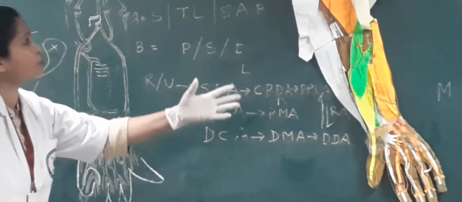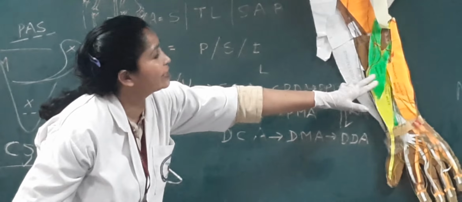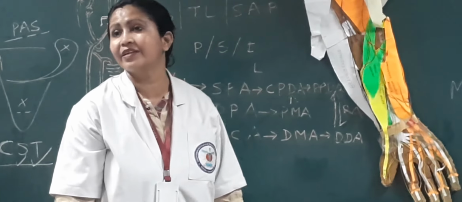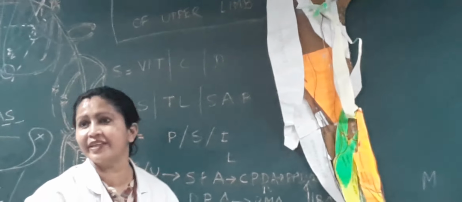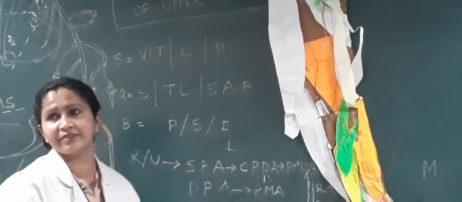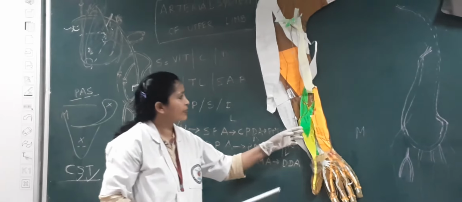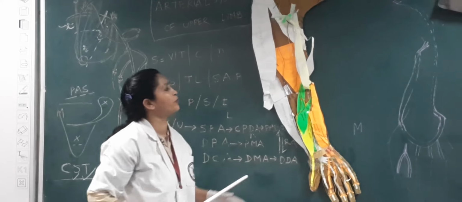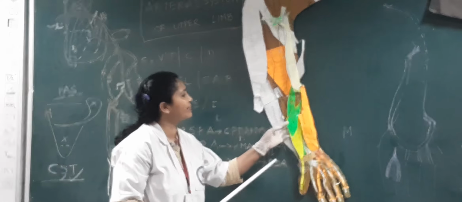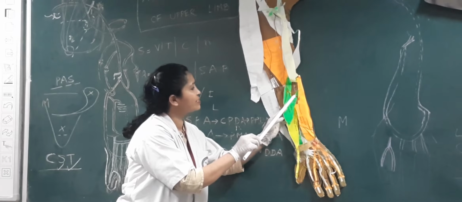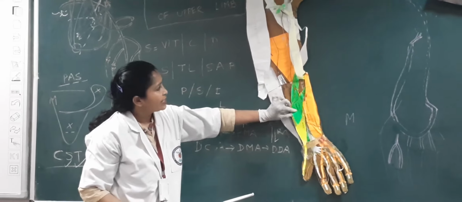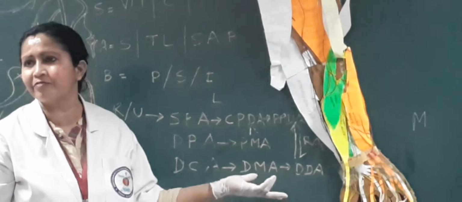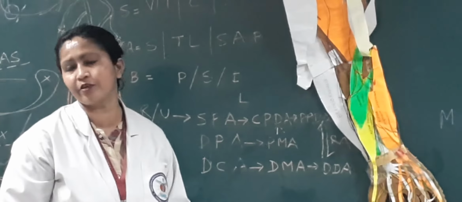The examiner will ask you, tell me the mirror image muscle of pronator teres. It is coracobrachialis. The mirror image muscle of the pronator teres is coracobrachialis. In between the two heads of the pronator teres, the median nerve passes. This is the median nerve. It is also supplied by the median nerve, and it does pronation of the forearm.